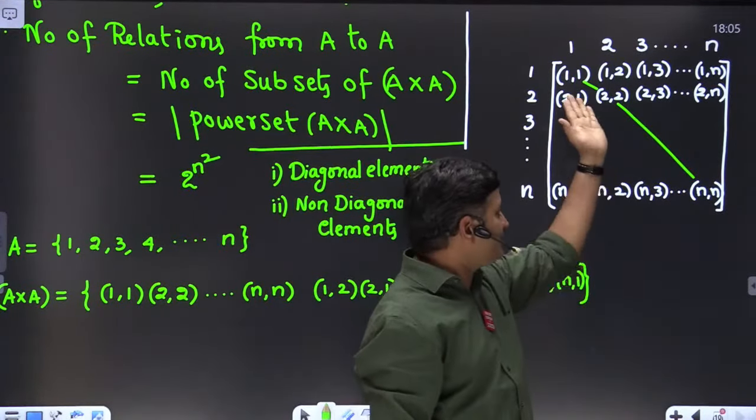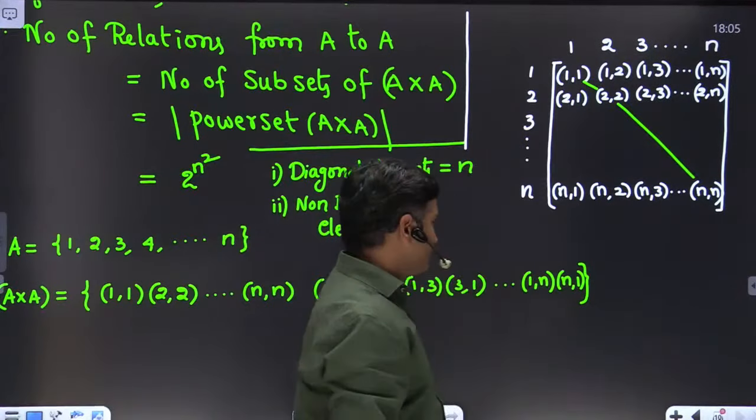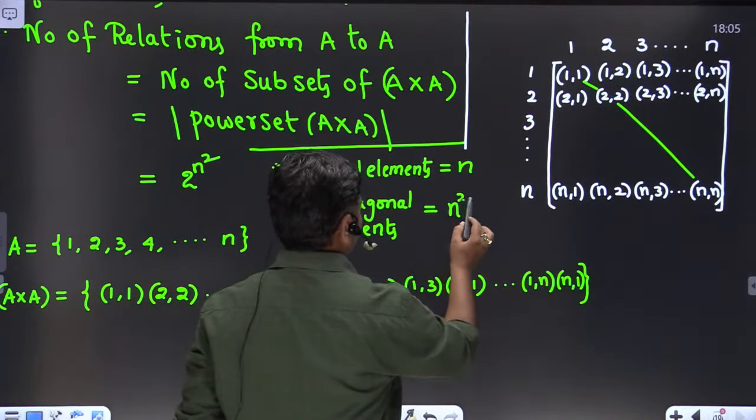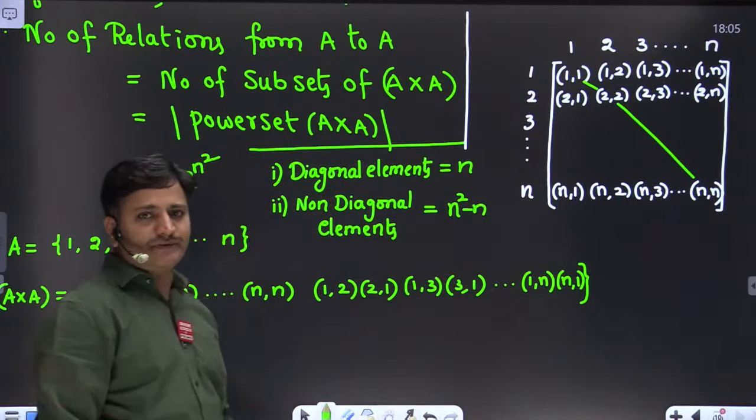From those n square elements, if you subtract the diagonal elements, we will get the non-diagonal elements, which is equal to n square minus n. Clear, friends? N square minus n.